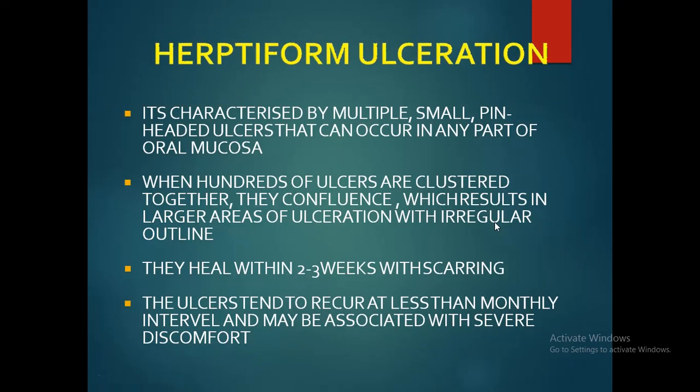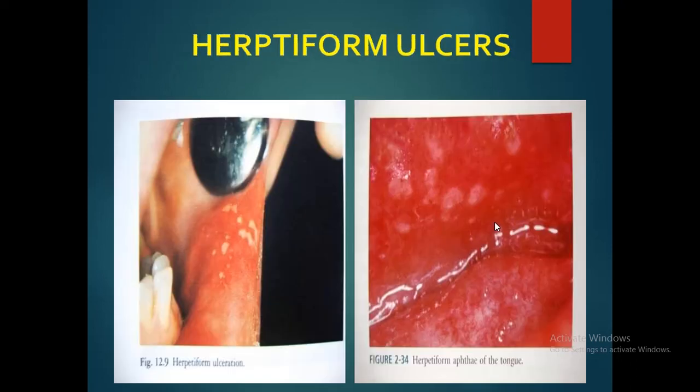Third is herpetiform ulceration. It is characterized by multiple small pin-headed ulcers that can occur in any part of the oral mucosa. When hundreds of ulcers are clustered together, they coalesce to form a very large area of ulceration with irregular outline. They heal within 2 to 3 weeks with scarring, and ulcers tend to recur at less than monthly intervals and may be associated with severe discomfort. These are examples of very small pinhead-sized herpetiform ulcers, and they coalesce to form a very large area of ulceration.